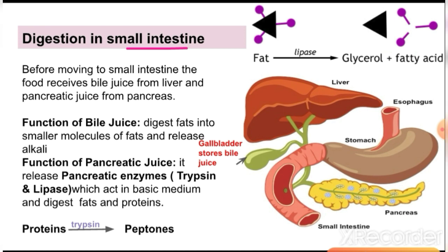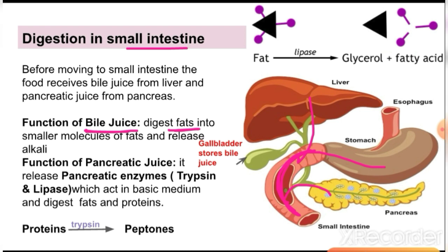I've just explained that this is the stomach. From the stomach, when food enters this region, this is the duodenum part. In this part, it receives secretions from the liver and from the pancreas. The juice from the liver is called bile juice. This bile juice digests the fats. It converts the fat molecules into smaller molecules.